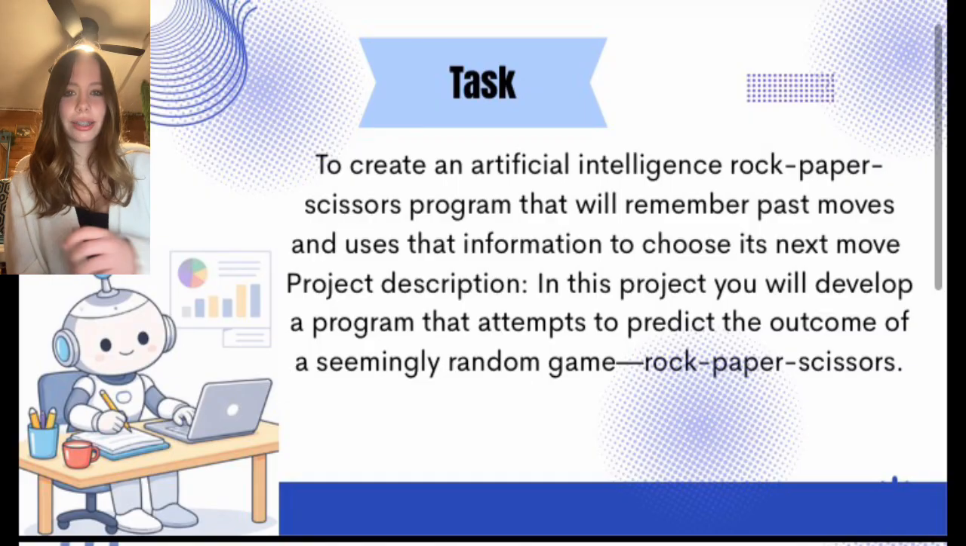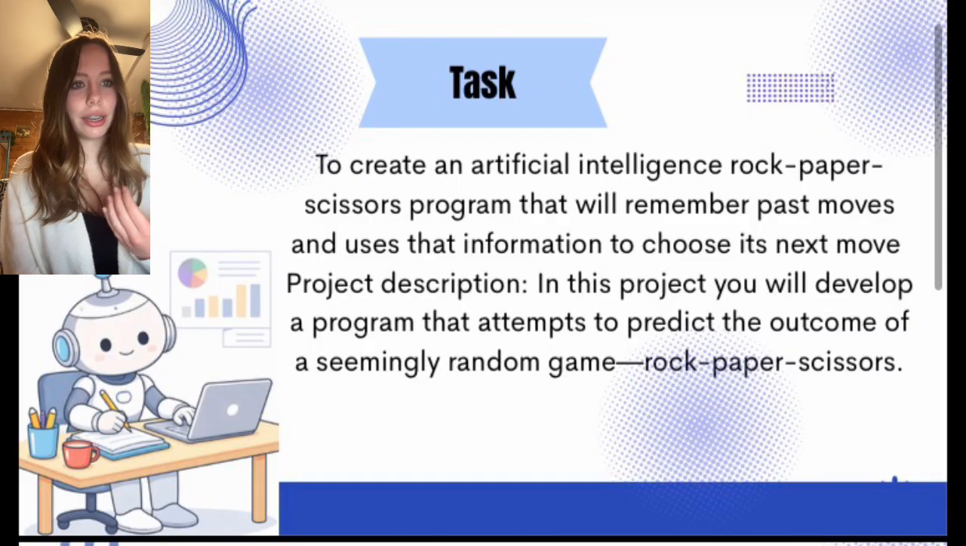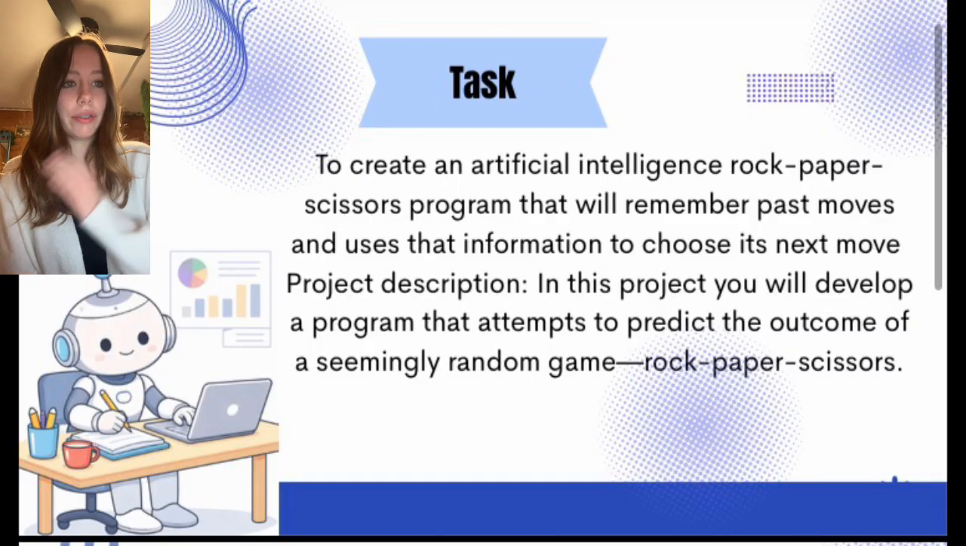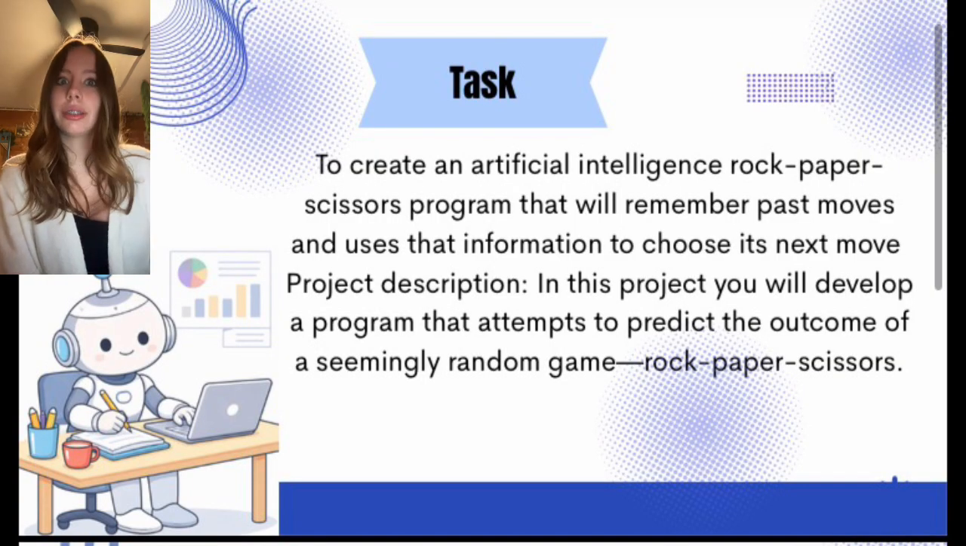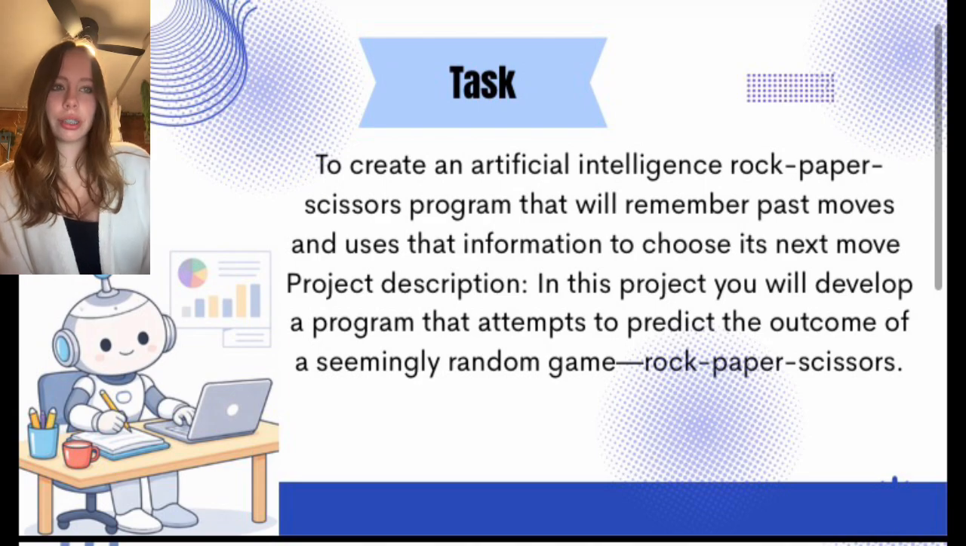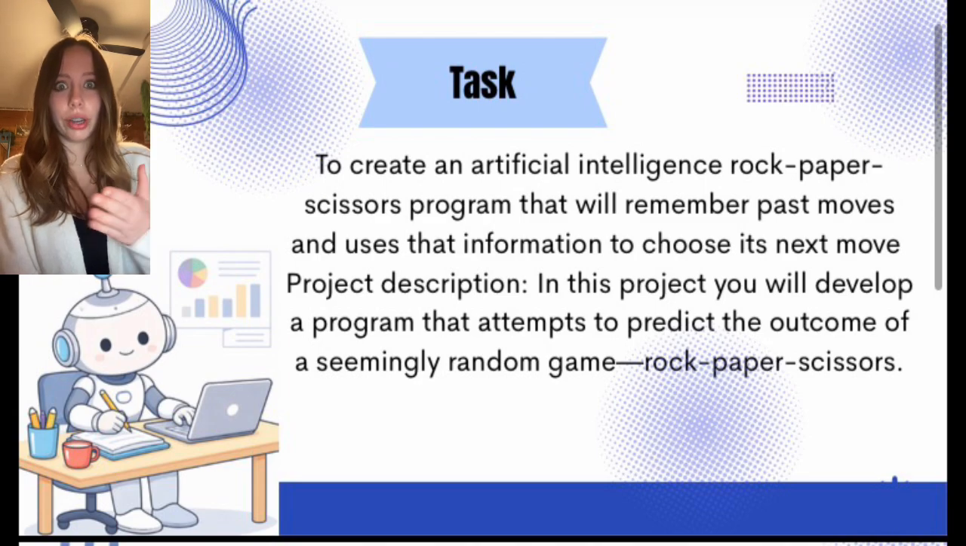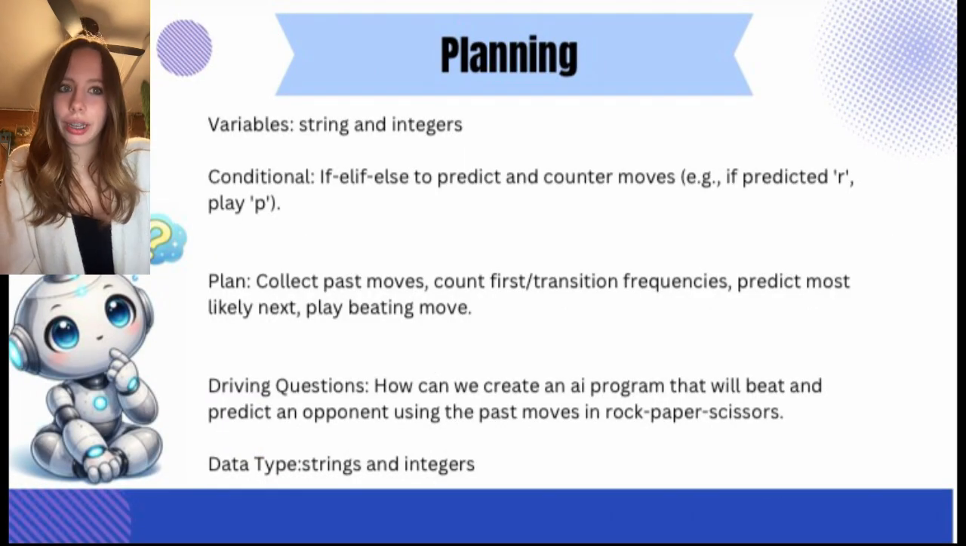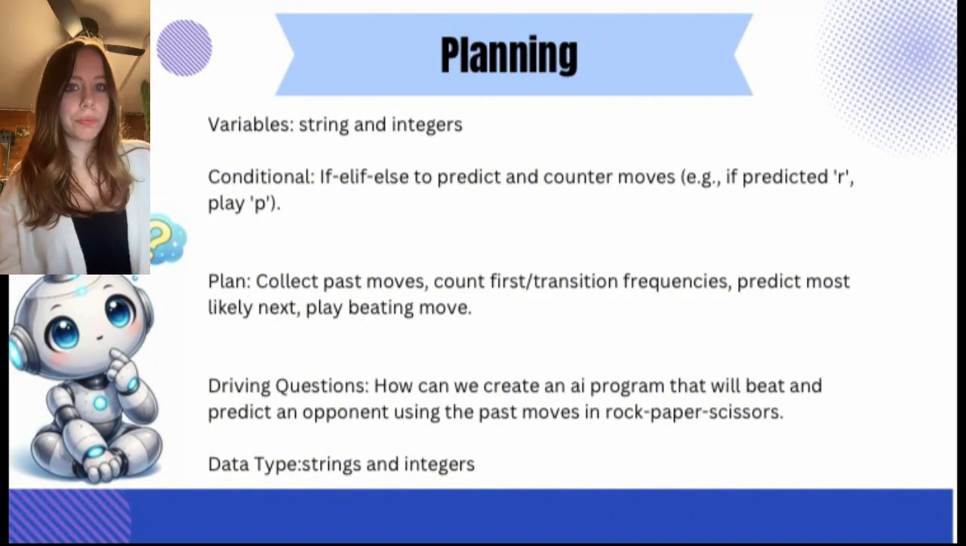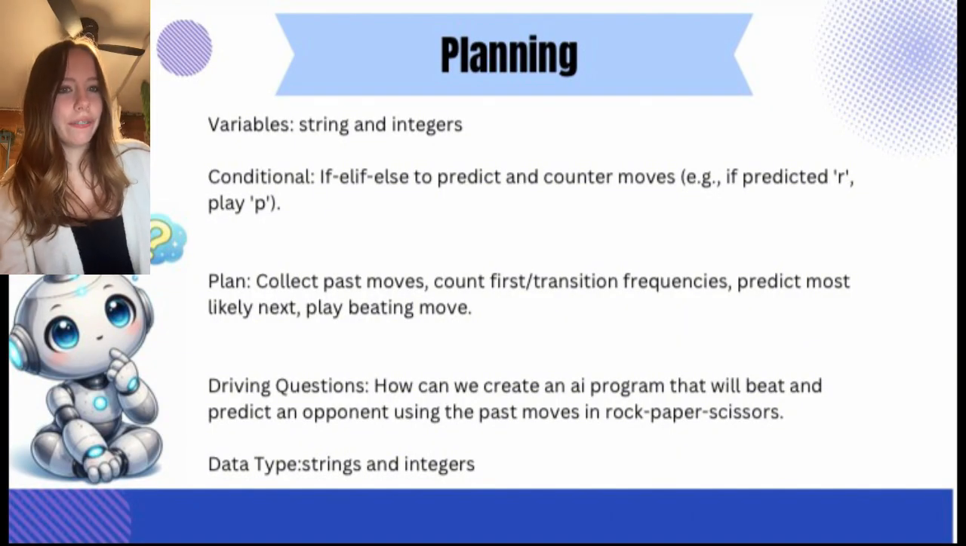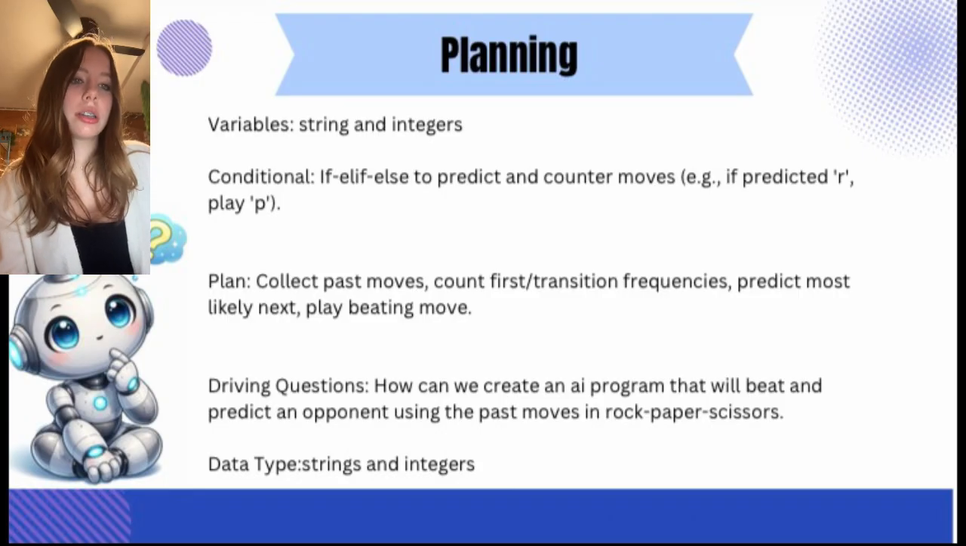So our task was basically to design an AI program that remembers previous moves and then uses that data to choose the best next move. So this was to predict patterns in what looks like a random game. In our planning, we decided to use variables, strings, and integers to store move data. We also planned to use if, elif, else statements to predict the opponent's move and play the best move that